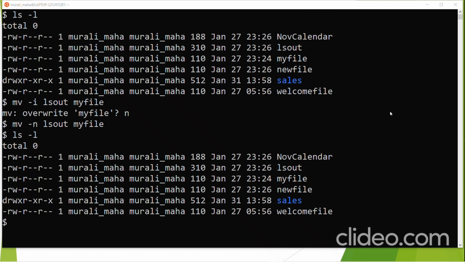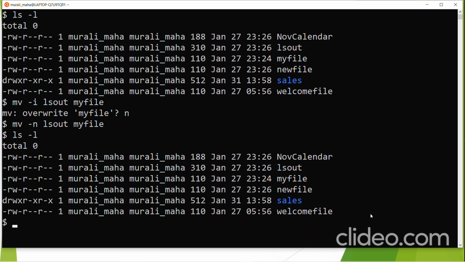The next thing: if we want to move multiple files to a particular directory, how do we do that? Yes, we can do that. When the number of arguments to the mv command is more than 2, the target has to be a directory file, because multiple files cannot be renamed to one file. It is very logical: multiple files can only be moved to a directory file.